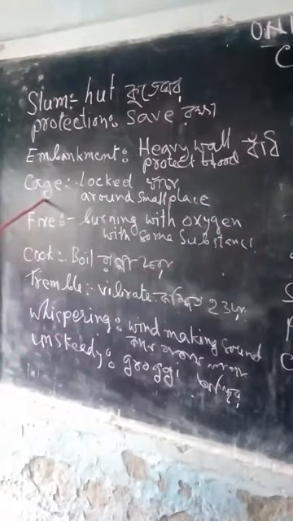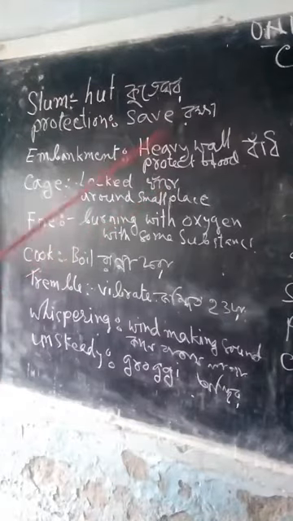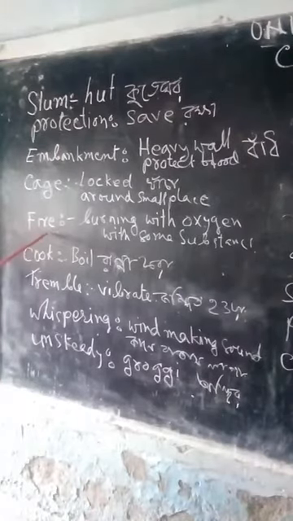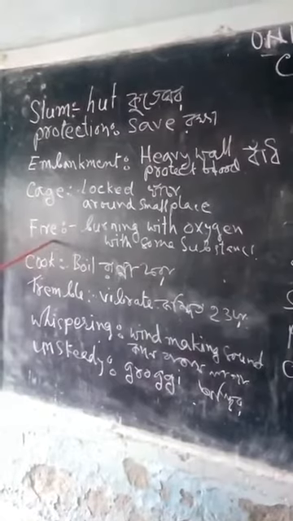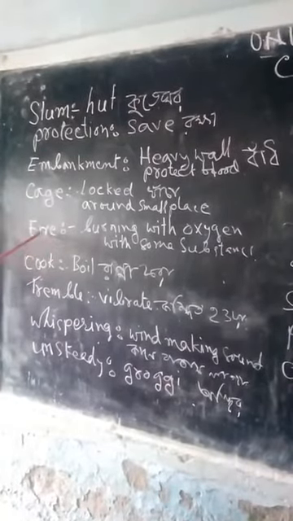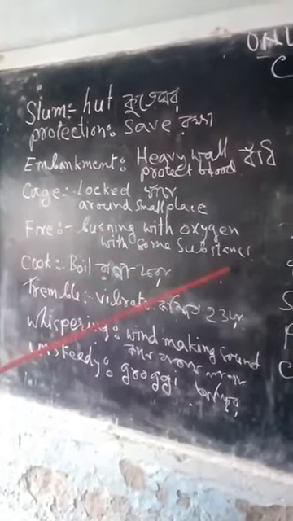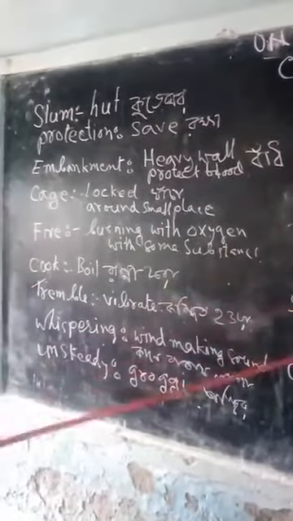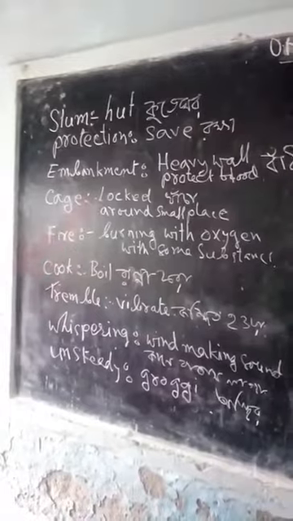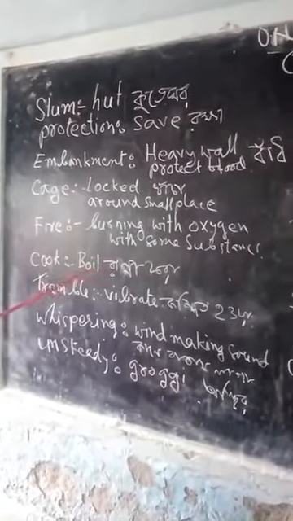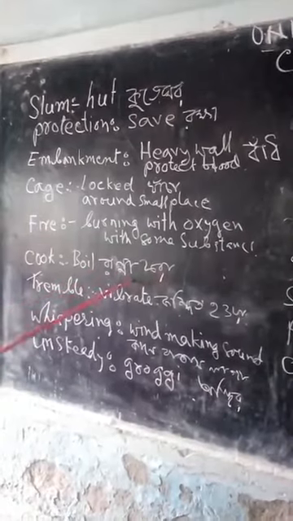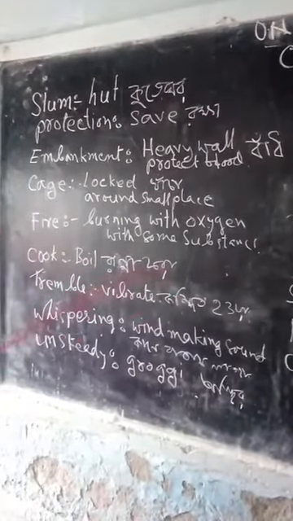Caves. My dear student, here caves means a locked-around small place. That is in Bangla khasa. Another word is fire. I shall explain this word fire: burning of some substances with oxygen. Some substances mixed with oxygen and burn, that is fire. Cook means in English boil. In Bengali, ranna kora.